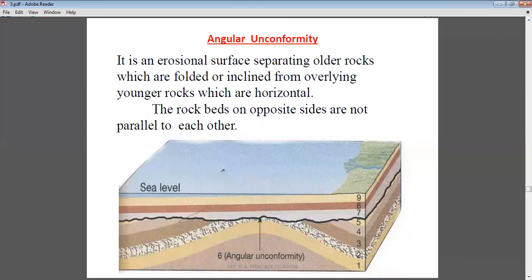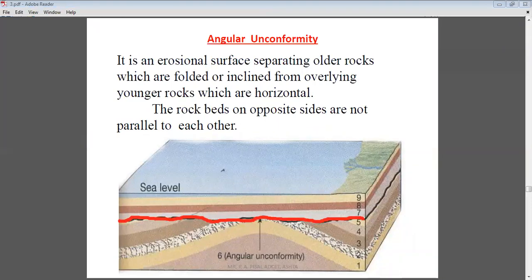Now here in this diagram, this is one type of the unconformity which is considered as an angular unconformity. First, we are going to discuss what is the meaning of unconformity. Unconformity means it is an erosional surface which separates two series of rocks. Okay, I will show here. Now here, this line is considered as an unconformity, which separates two series of rock.